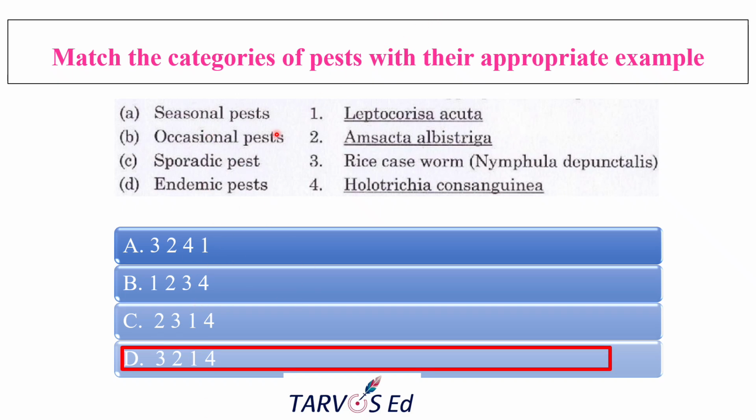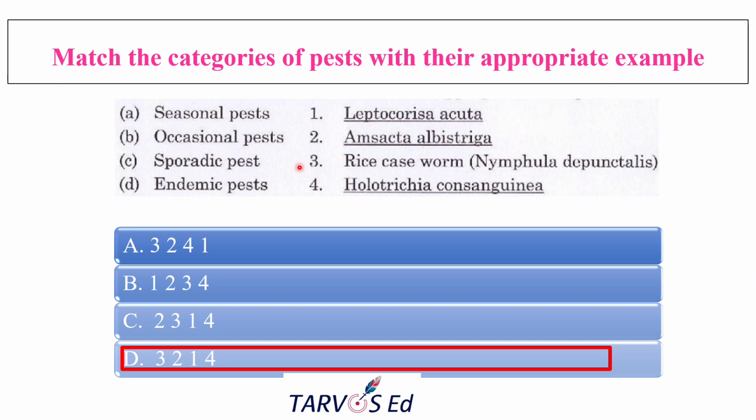Seasonal pest is rice caseworm, because it is a regular pest of rice during the Kharif season in many areas. So it appears predictably each season. Occasional pest is the red hairy caterpillar, Amsacta albistriga. It occurs irregularly, and outbreaks happen only when weather conditions are favorable. So it may occur in groundnut and pulses and all.